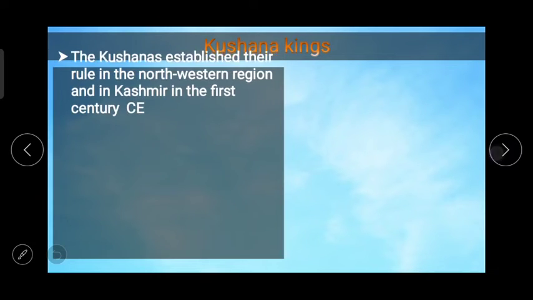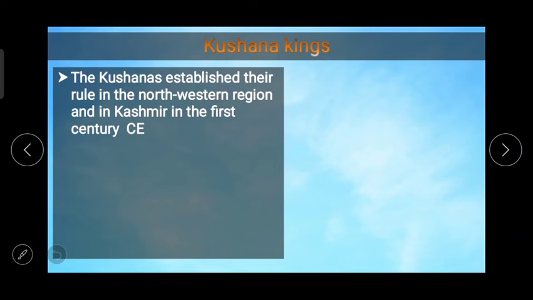Next point, Kushna kings. India was invaded from time to time by several tribes. The Kushnas were one such tribe from Central Asia. They established their rule in the northwestern region and in Kashmir in the 1st century. Now one more thing here which is very important to understand.